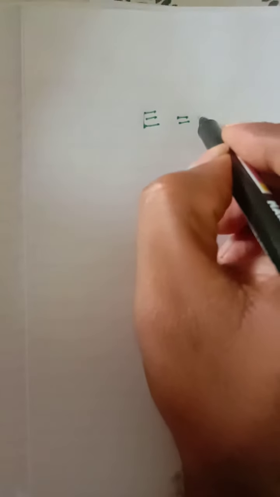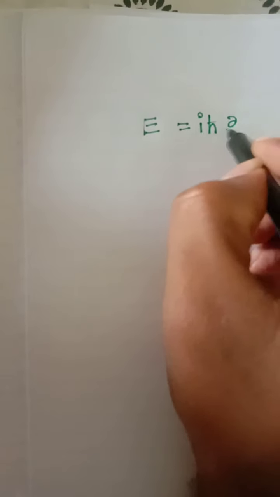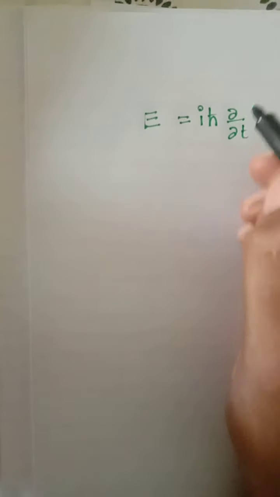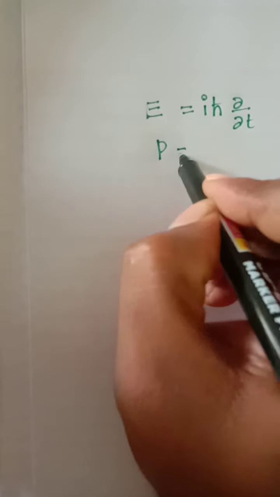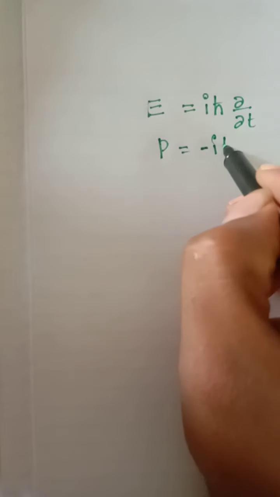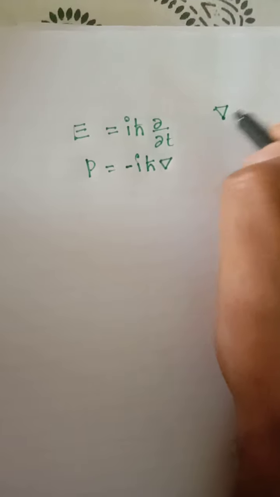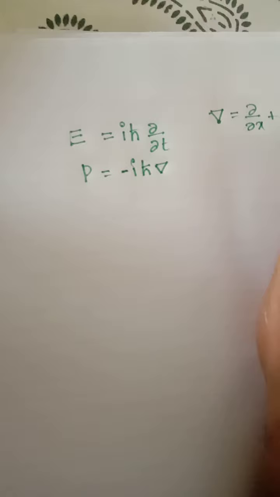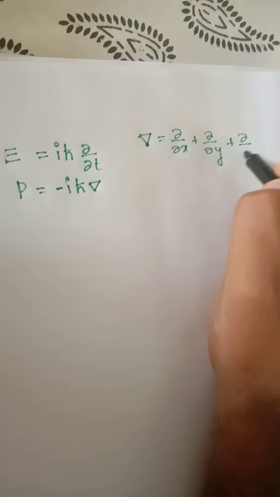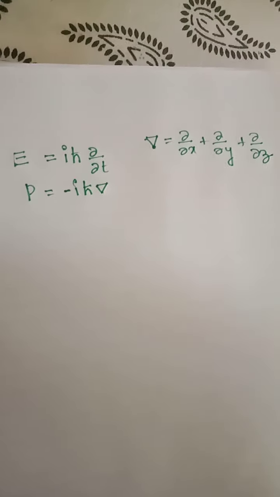Now we will write some of the fundamental quantities in quantum mechanics. First, energy E equals i h cross dou by dou t. This is the energy operator. Next, P equals minus i h cross del. As you all know, del means dou by dou x plus dou by dou y plus dou by dou z. That is the del value.